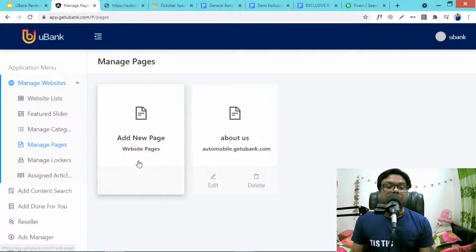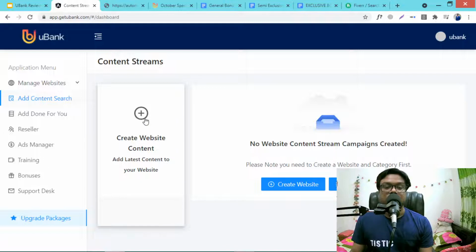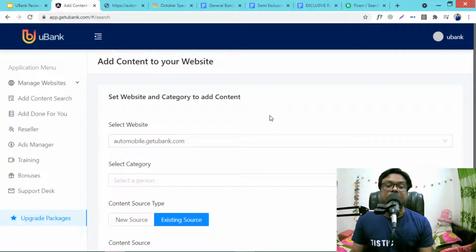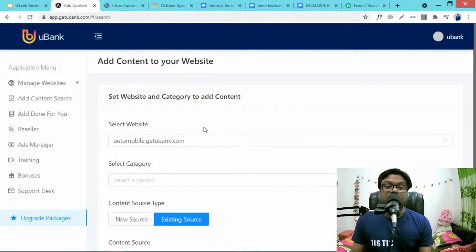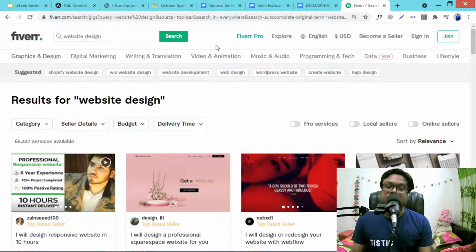So now we have the main option to add content. So create website content. First you need to select the website. You can create multiple and unlimited websites here. Just purchase the upsell one, that is the pro version. You can create unlimited websites for your clients or for yourselves.